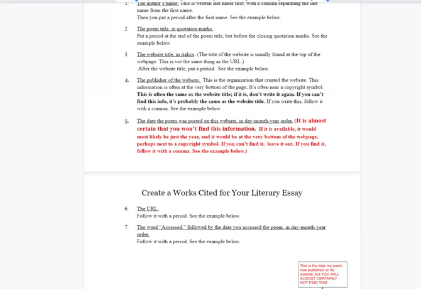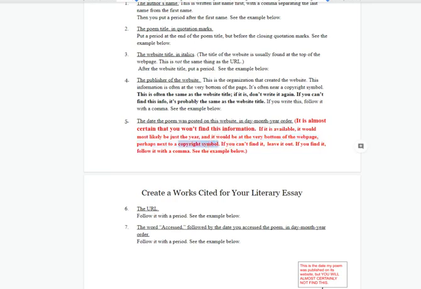Here, number 5. I put this in red and in bold because kids ask a lot of questions about it. The date the poem was posted on this website. You almost certainly won't find this. So I'm telling you what to do if you don't find it. If you don't find it, leave it out. Most of you won't find it. If it exists, it will probably be at the bottom of the page next to a copyright symbol.